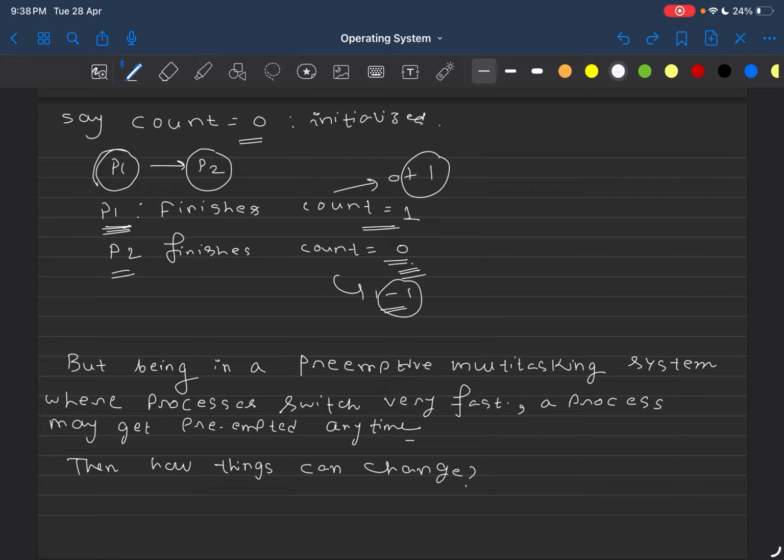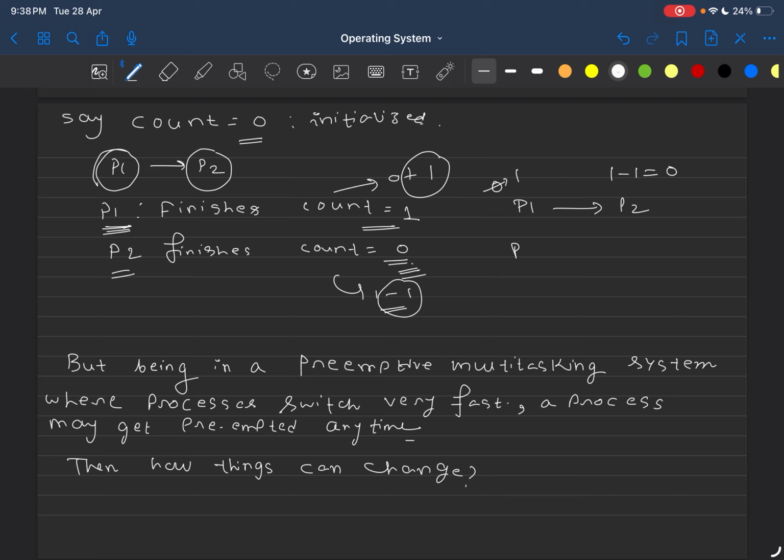So far there is no issue. So here first P1 took place, then P2. After P1 this count value became 1 from 0, and again when P2 executed, the value of count became 1 minus 1, that is 0.